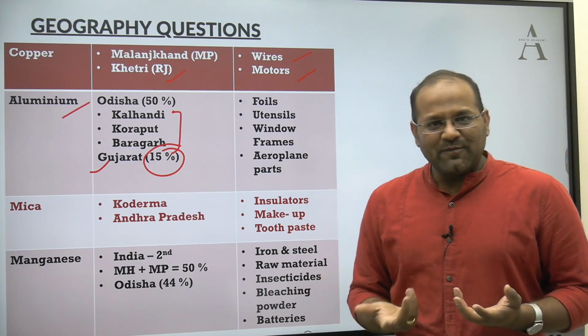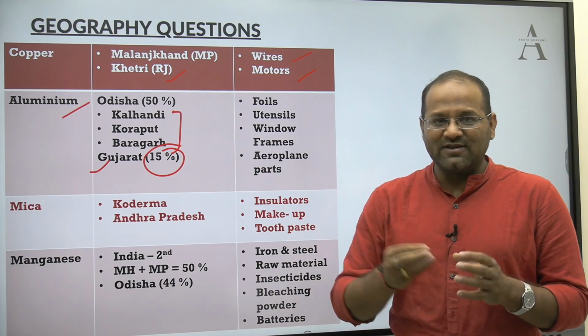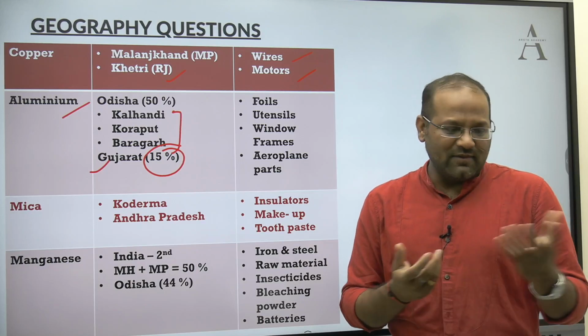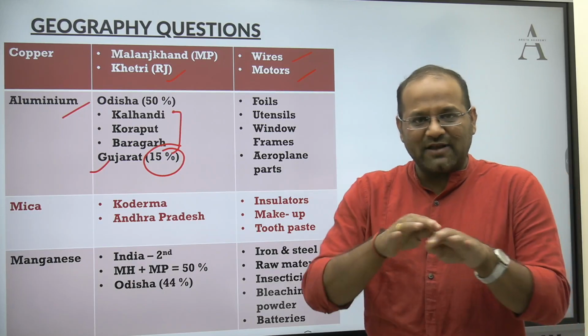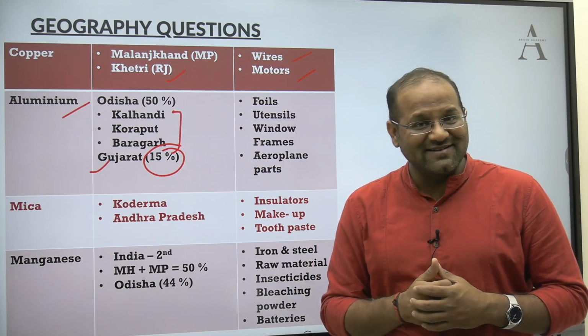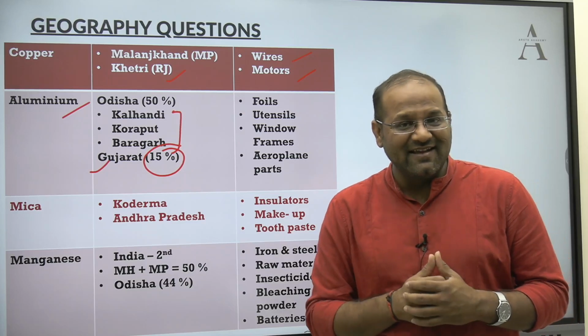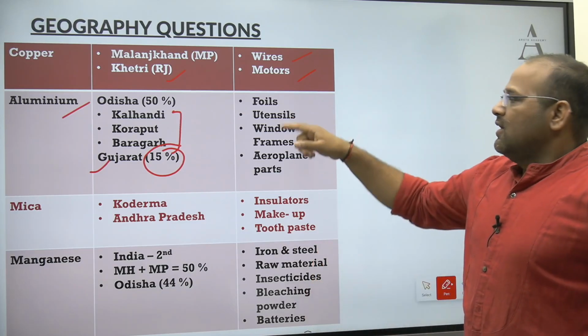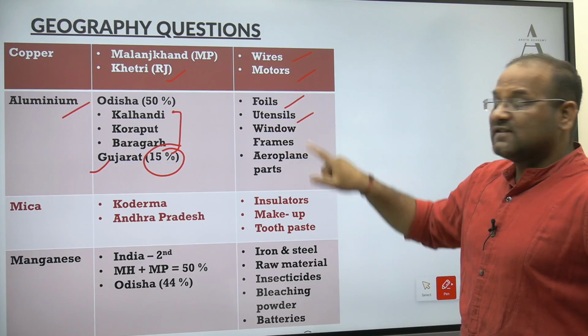What is the use of aluminium? Nowadays, aluminium is very popular. Aluminium foil: our mothers and our wives pack the food in aluminium foils. But is it healthy? Question mark. So we use it in foils and utensils.